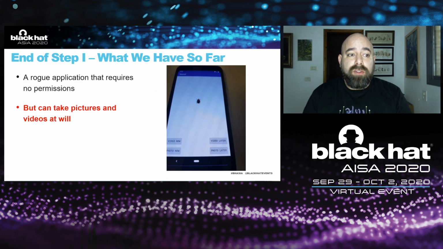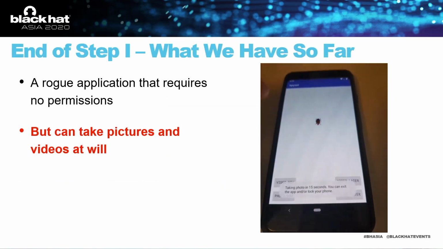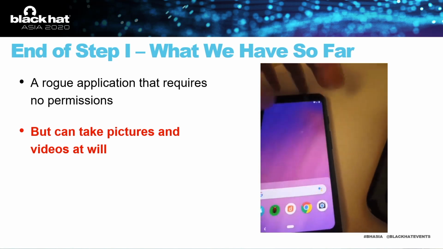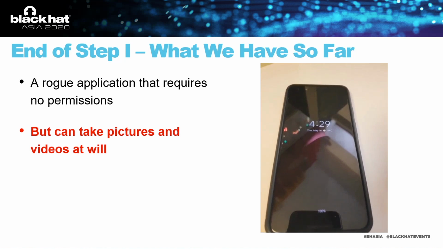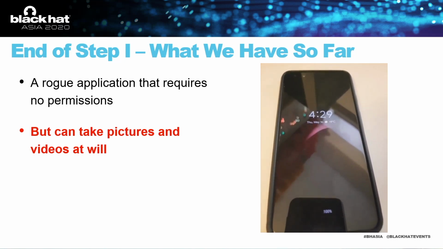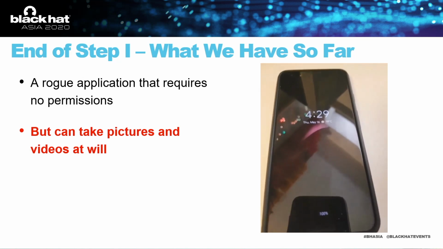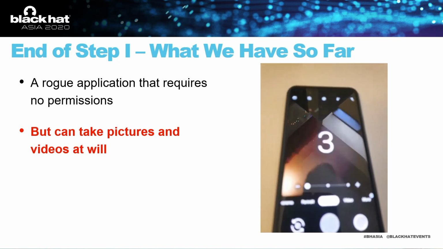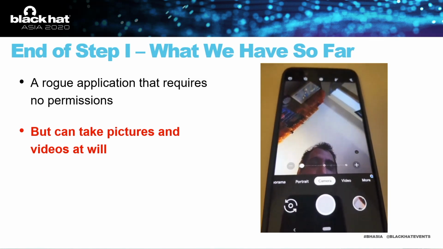Although it did not require any specific permissions and did not ask for any access, it still could take pictures and videos at will. And let's see an example here. Again, it could be any game or anything that we want. We here turn off the device, and as you remember, it will not take a picture immediately, it will take a delayed 3-second picture. Let's wait for a second. And here goes. Here is the timer, 3, 2, 1, and we have a picture. No permissions asked.